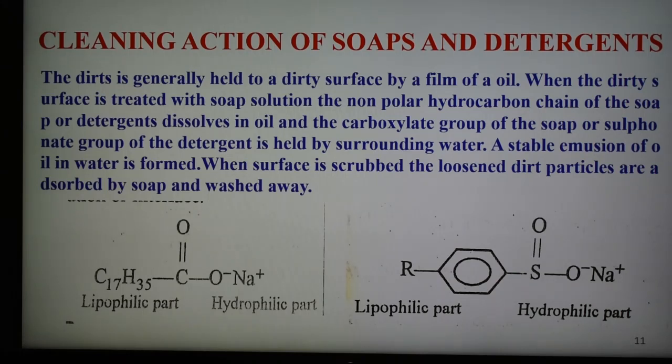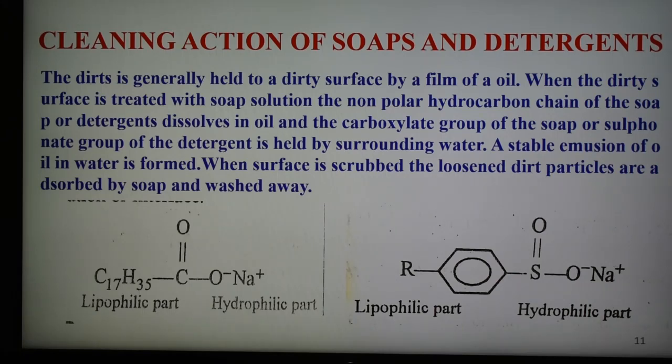Again I am repeating that dirt is generally held to the dirty surface by a thin film of oil or grease, and when the dirty surface is treated with the soap solution, the non-polar hydrocarbon chain of the soap or detergent dissolves in oil or grease, and the carboxylate group of the soap or the sulfonate group of the detergent is held by the surrounding water.